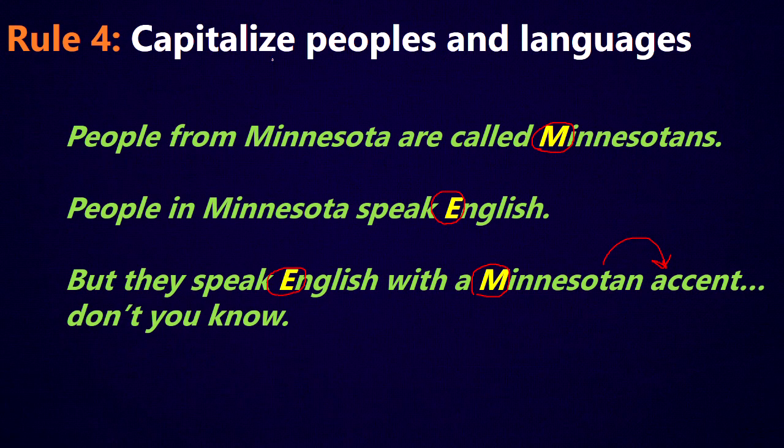So sometimes words for peoples and languages can be used as nouns, and sometimes they can be used as adjectives. Even when they're used as adjectives, they should be capitalized, like Minnesotan. So the people are called Minnesotans. Up here, it's being used as a noun because we see it's plural right there. Down here, Minnesotan is being used as an adjective because it's describing the accent. The accent is the noun. So this is always the case. The names of people, specific peoples, and specific languages are always capitalized, whether they're nouns or adjectives.